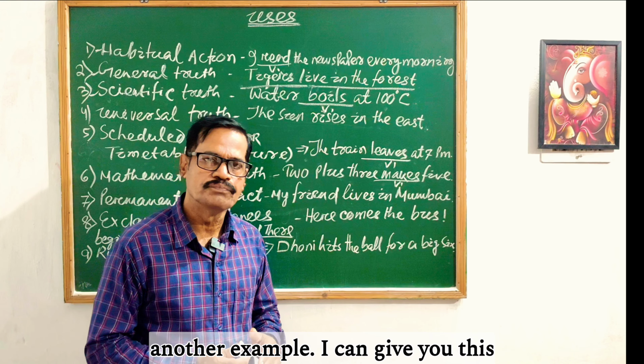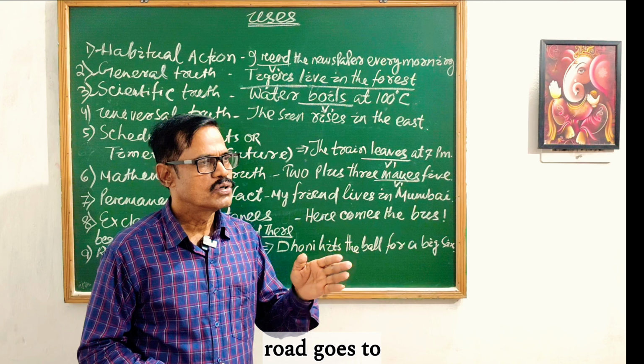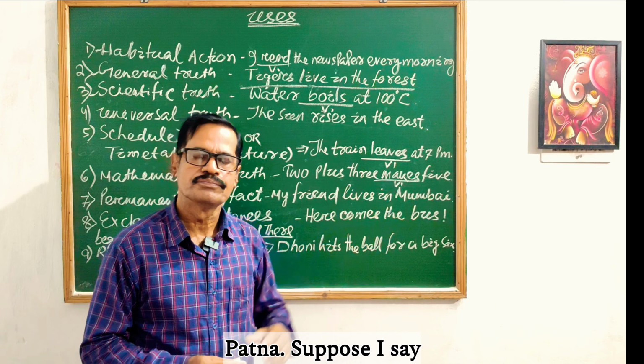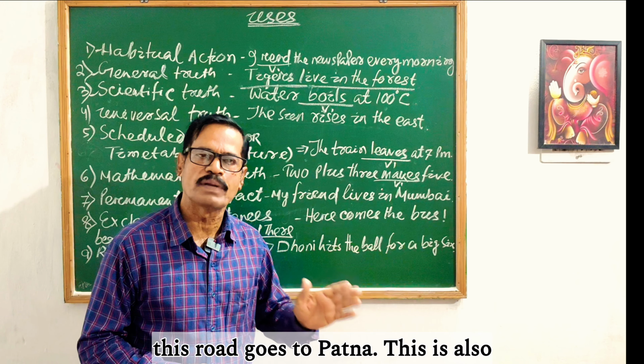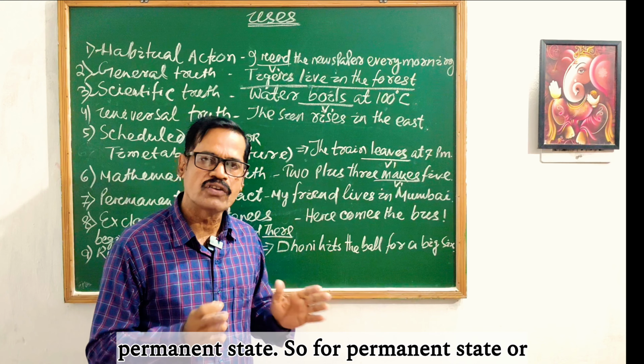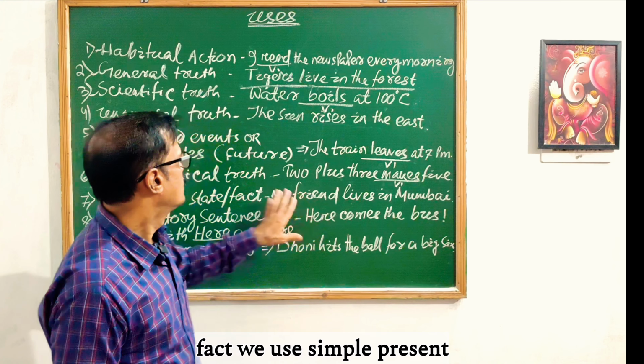Another example I can give you: this road goes to Patna. Suppose I say this road goes to Patna. This is also a permanent state. So for a permanent state or fact, we use simple present.